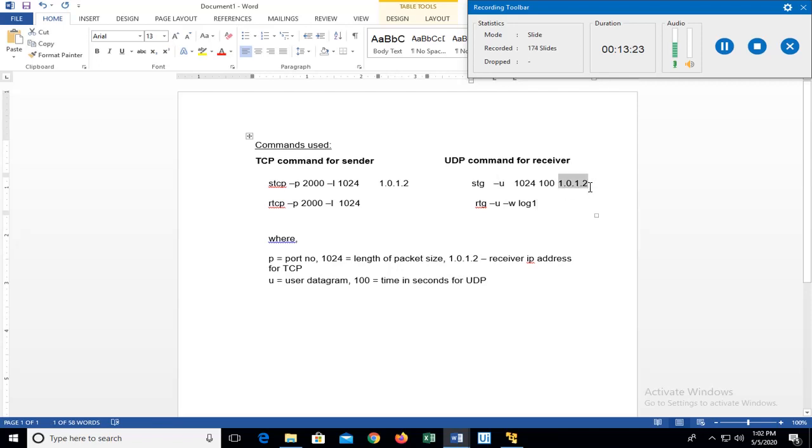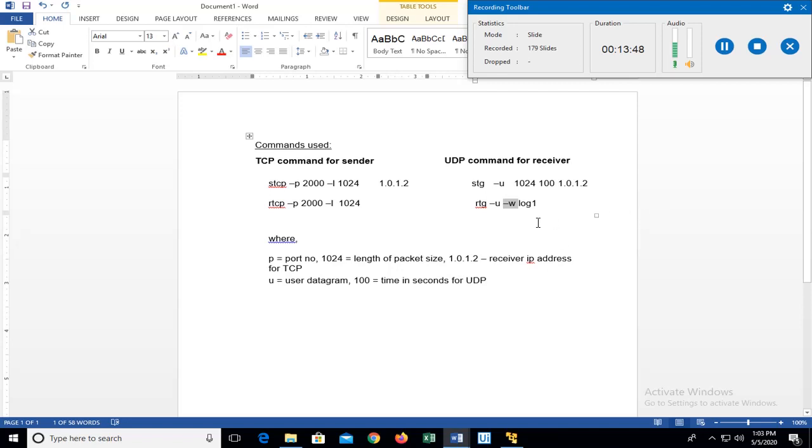So these IP addresses will change depending on the receiver. Next we have the receiver RTG. Again we have space hyphen U, which specifies that the receiver is configured for the UDP protocol, and then it will be waiting for the user data, the user datagram.